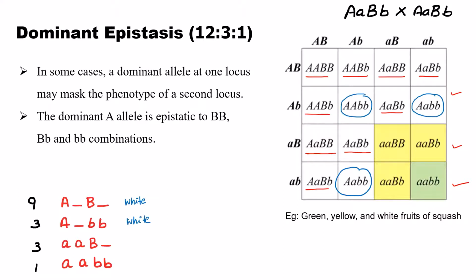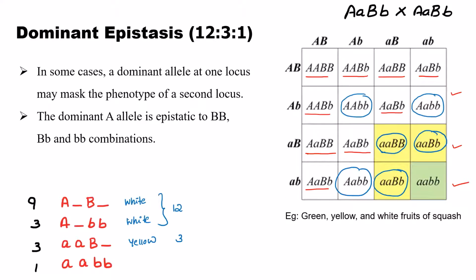So how many white color? 9 plus 3, 12. Here at least one dominant allele is present in the second locus, and here we are getting the phenotypic character as yellow color. How many yellow color? 3.